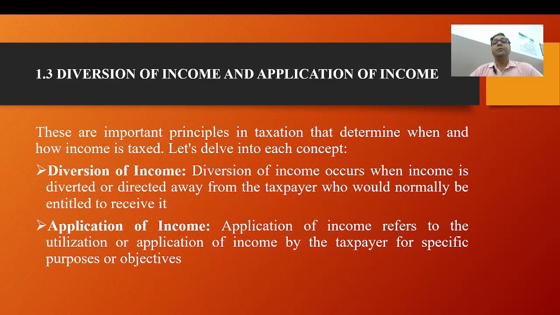Income earned by a corporation that is diverted to shareholders in the form of dividends. The key consideration in the case of diversion of income is whether the diversion is genuine and not a sham or artificial arrangement created solely to avoid tax.